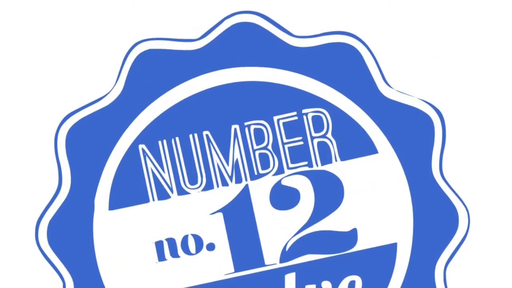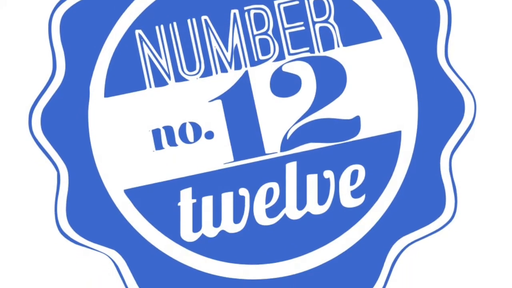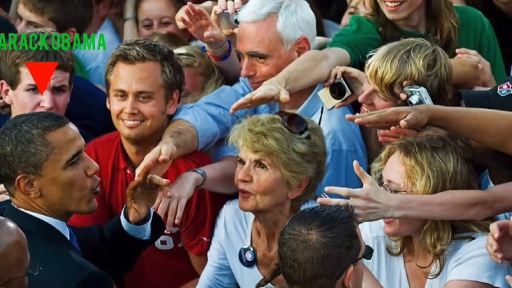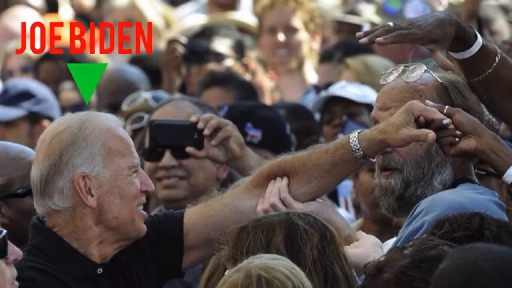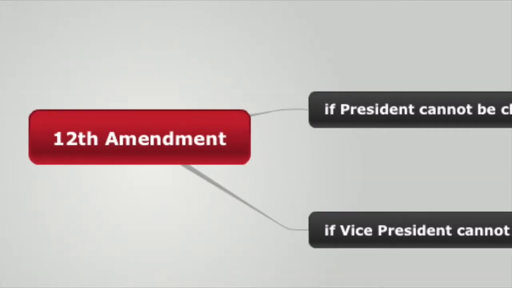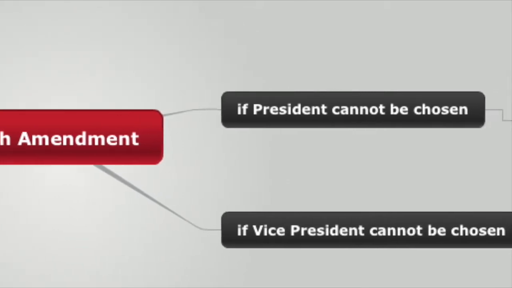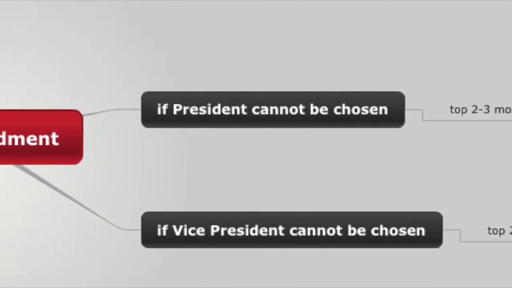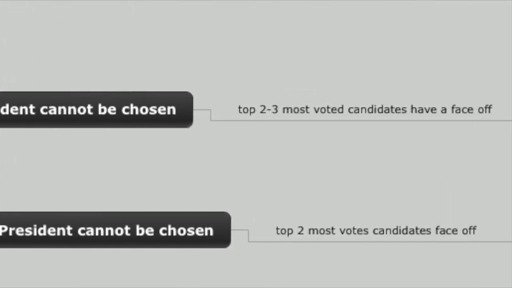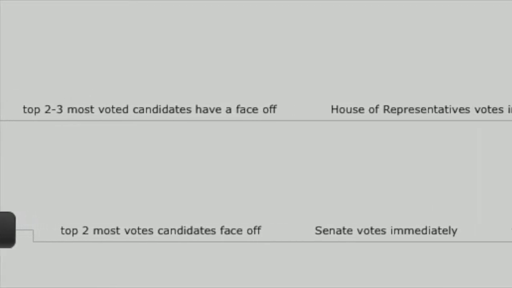The 12th Amendment was passed by Congress on December 9, 1803. It was later ratified on June 15, 1804. It says that the President and Vice President of the United States of America must be clearly identified. Usually, the person with the most votes for president is president, and the person with the most votes for vice president is vice president. If there is no majority, the top candidates are voted upon immediately by the House of Representatives. In order to win, the candidate must get 2/3 of the House's votes.